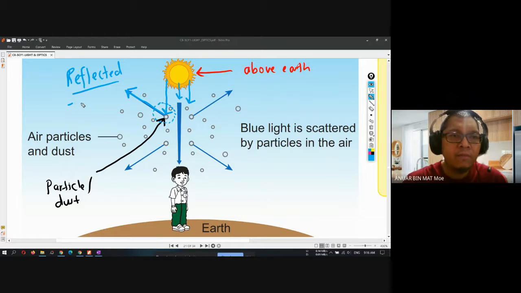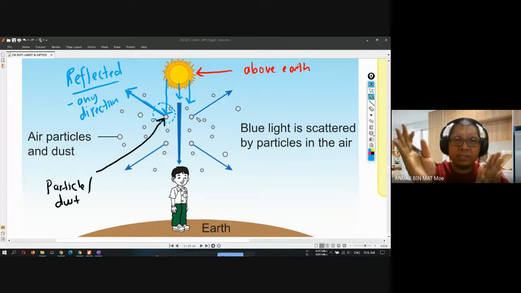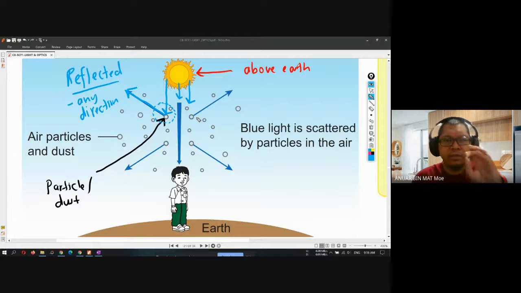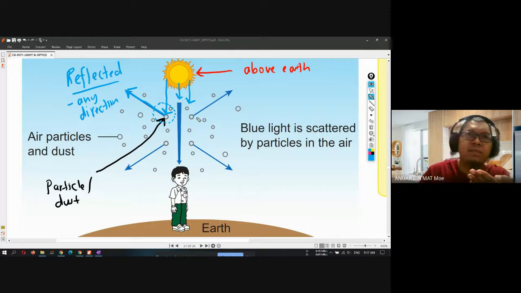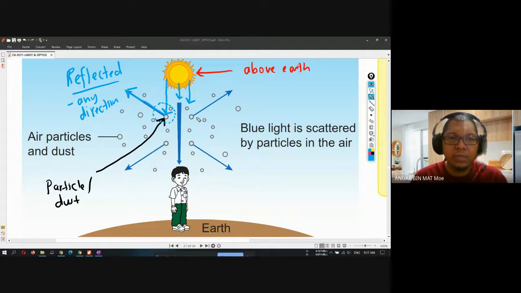It will be reflected in any direction. It is not specific in one direction only. It will scatter because the size and the shape of the dust in the sky are different. So the light will be reflected in any direction. Sometimes it is reflected up or reflected down. So this is the first.